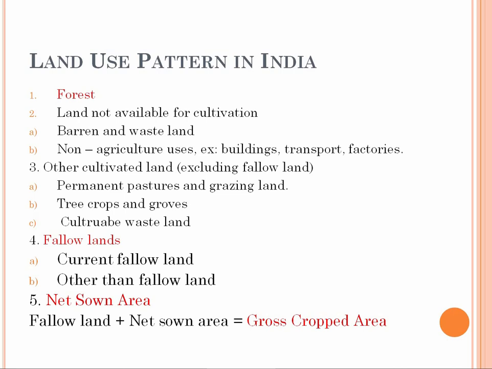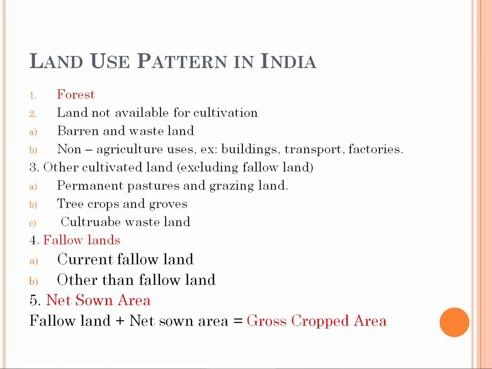And the last one is net sown area. Net sown area is land currently cultivated, producing crops. The gross cropped area is very important. One mark many times.